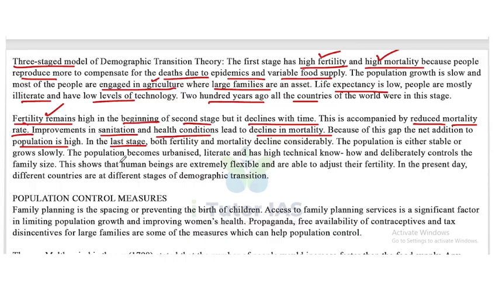Now the last stage: both fertility and mortality decline considerably. The population is either stable or grows slowly. The population becomes urbanized, literate, and has technical know-how and deliberately controls the family size. This shows that human beings are extremely flexible and are able to adjust their fertility. In the present day, different countries are at different stages of demographic transition. So that is the three-stage model of demographic transition theory.